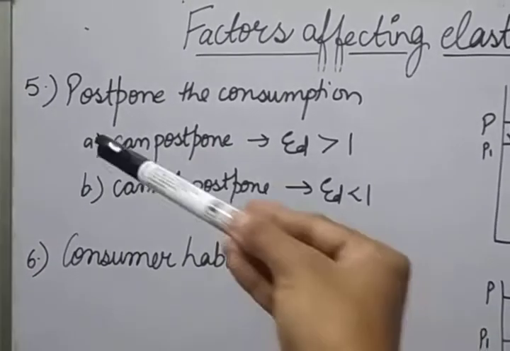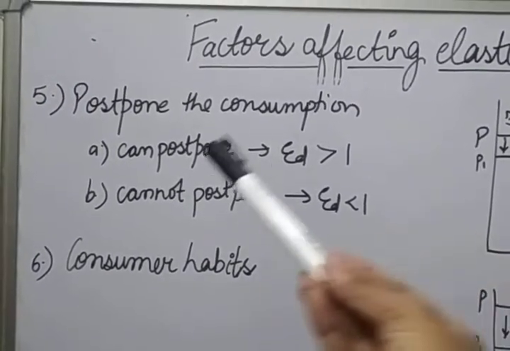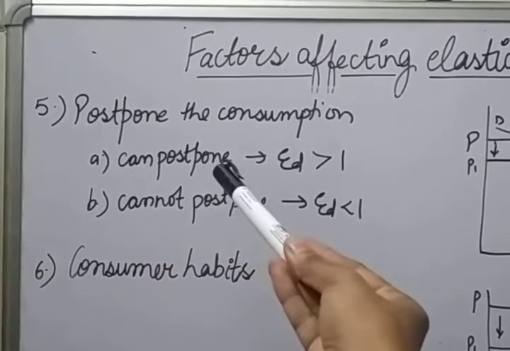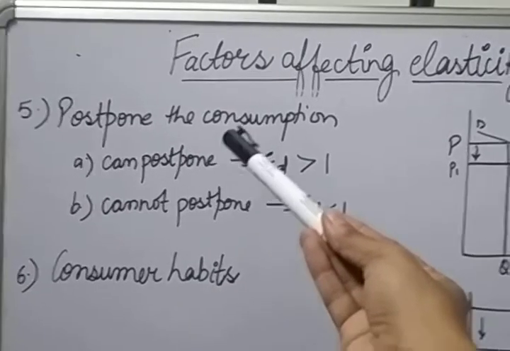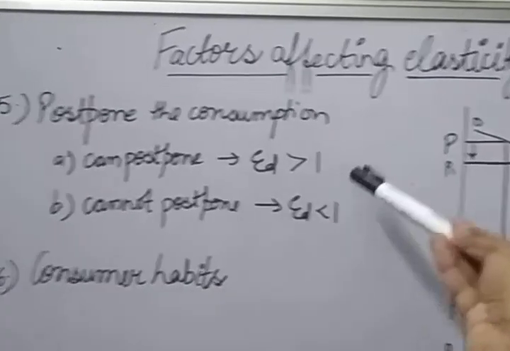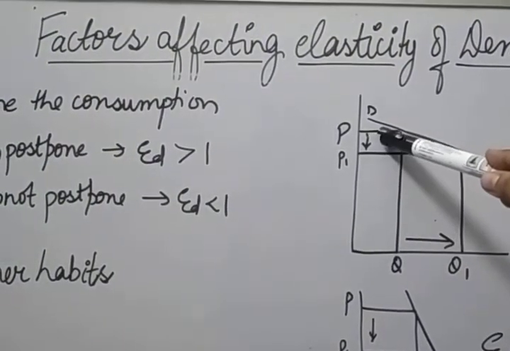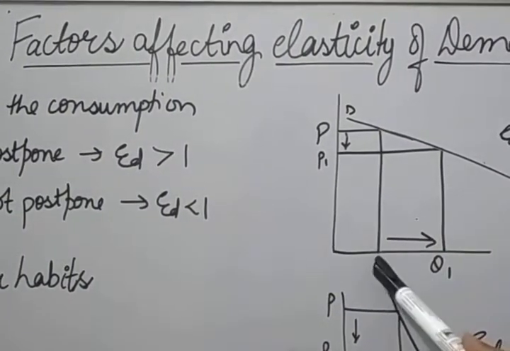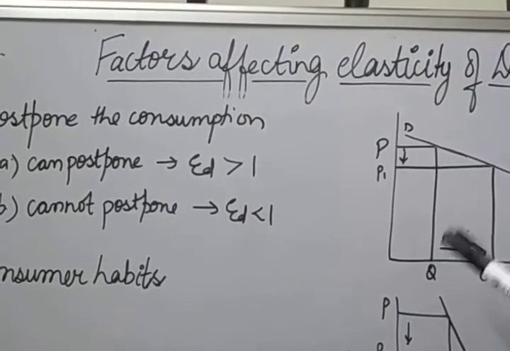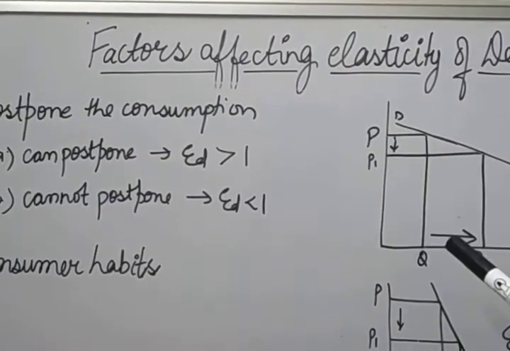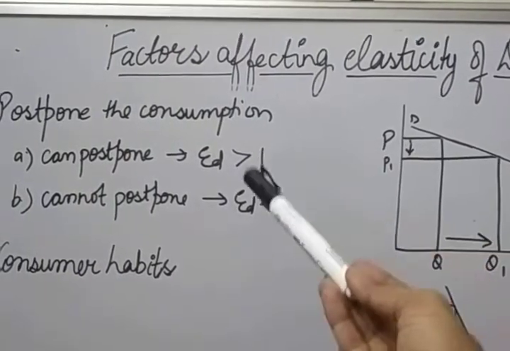Now the next factor is postponement of the consumption. That means whether the consumer can postpone the consumption or not. The first situation: he can postpone. If the consumer is capable of postponing the consumption of that commodity, then the elasticity will be greater than 1. That means with a little change in the price, say the price increases from P1 to P2, the consumer will shift his consumption from Q1 to Q2. Why? Because he will wait for the price to come down and then purchase, since it is not that important. He can postpone the consumption. That is why for such a commodity the elasticity will be greater than 1.